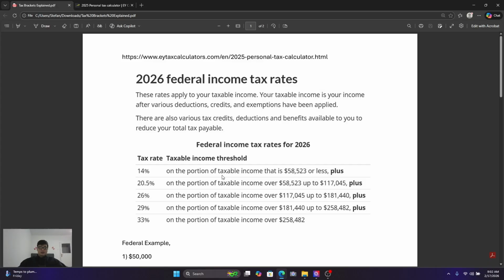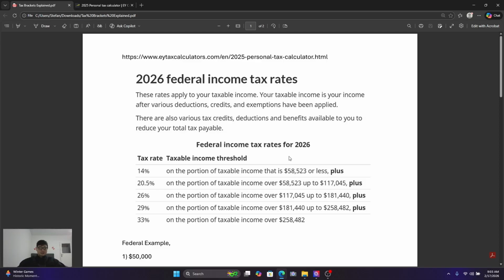We're only going to look at the federal as a means to figure out how the system actually works in place. The reasoning around this is fairness: the lower your net income, the lower the tax rate you have. The higher income you have, the higher tax rate you'll have, but only for those specific differences, between 58,000 and 117,000, for example.